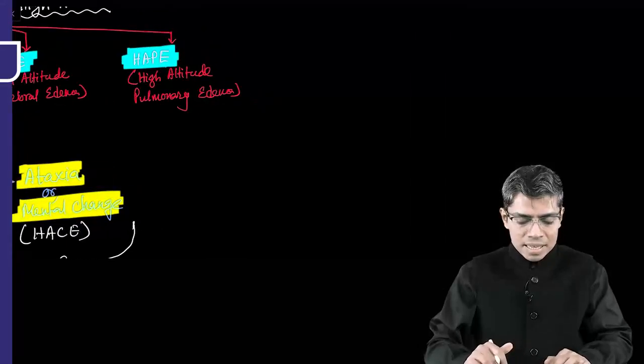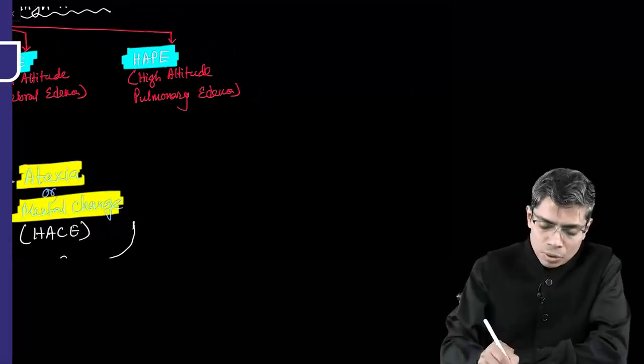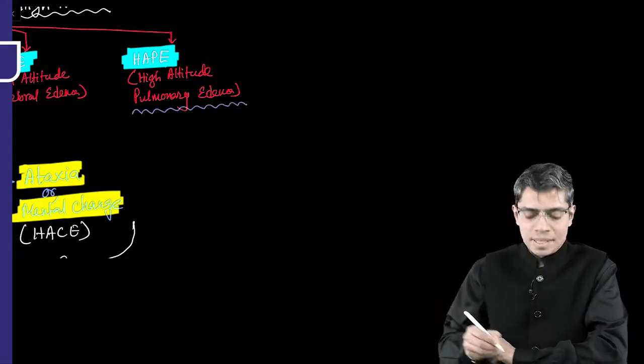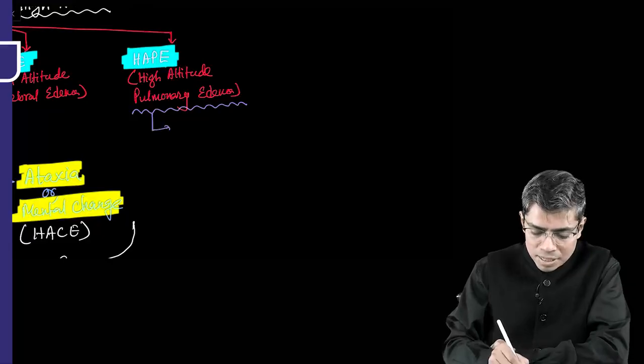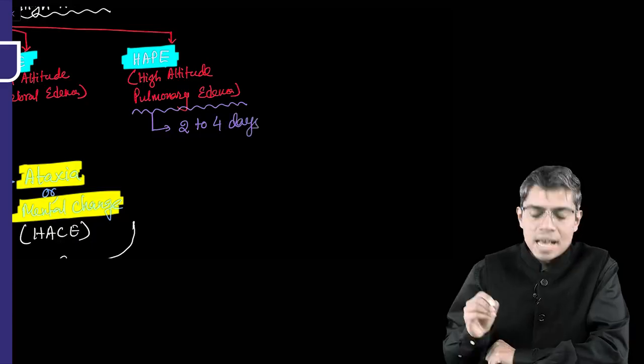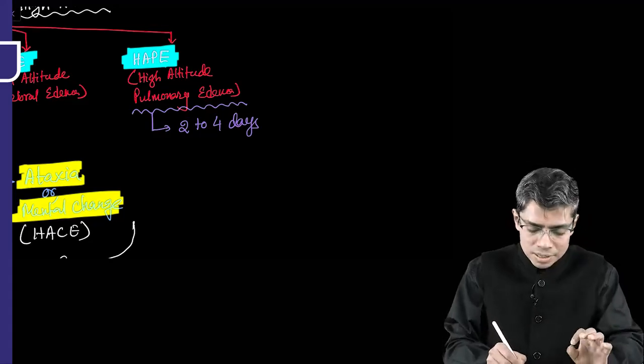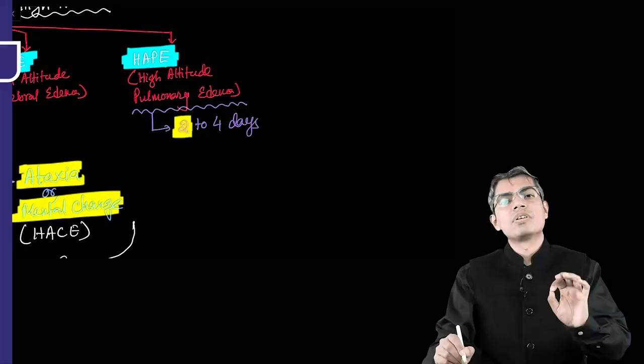Now if you look at HAPE, look at the time period. High altitude pulmonary edema will develop generally within 2 to 4 days of altitude ascent, and the particularly prone period is the first 2 days of altitude ascent.